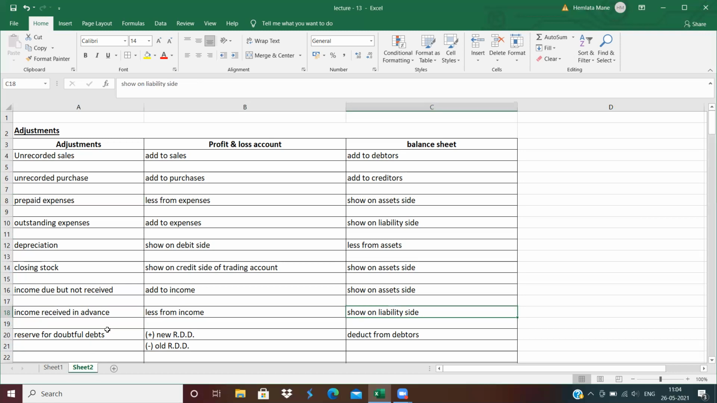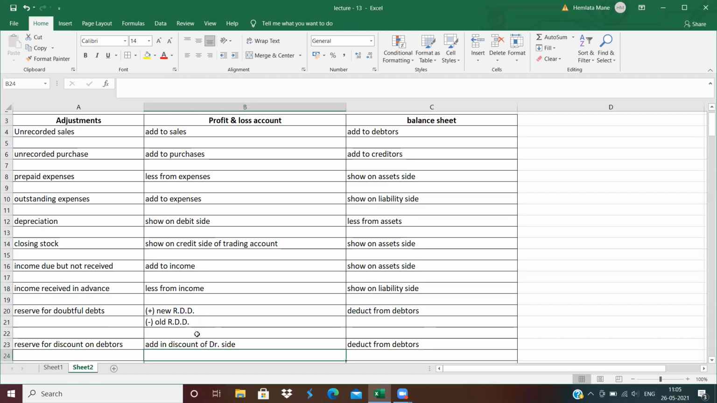Next is reserve for doubtful debt. The first effect of reserve for doubtful debt is less from debtors. Okay, less from debtors, and the second effect is on the P&L side: add in bad debts, add new RDD, and less old RDD. Old RDD is already given in the question.